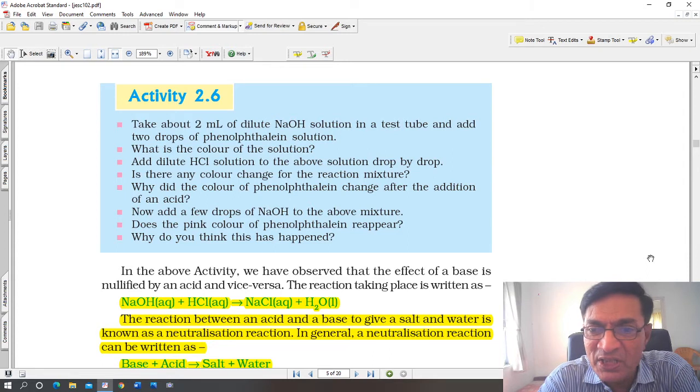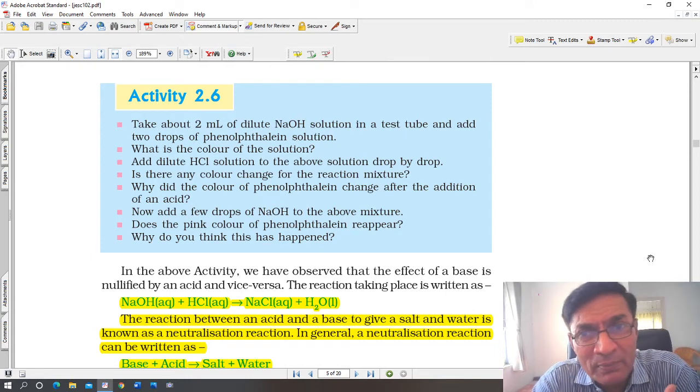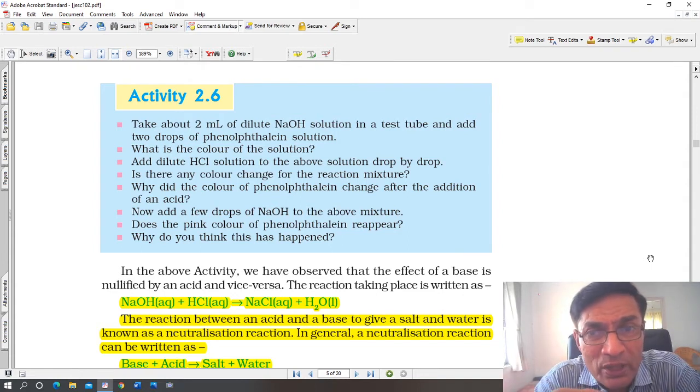Is there any change in color in the reaction mixture? Why did the color of phenolphthalein change after addition of an acid? Why? Because you see sodium hydroxide is a base. As soon as you add acid to it, it becomes an acidic medium. Okay, acid and base actually gradually neutralize each other and it becomes neutral.